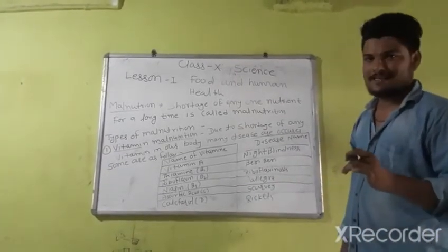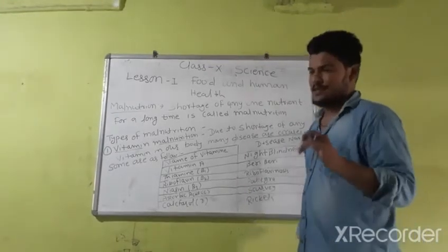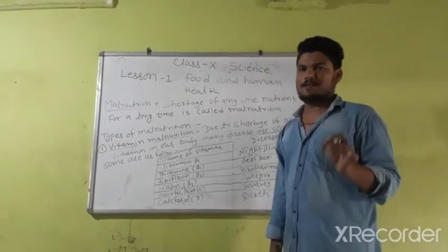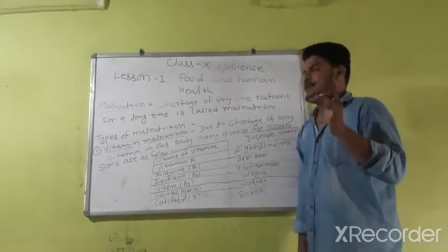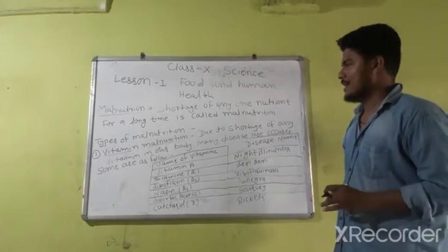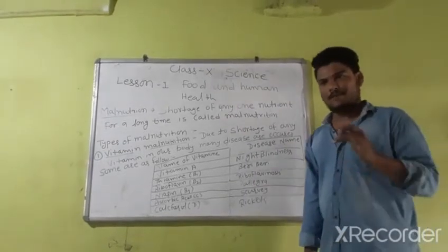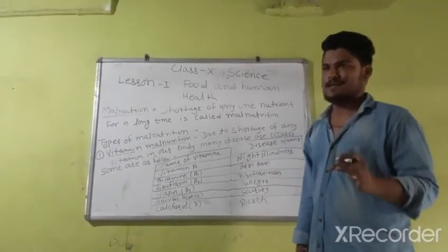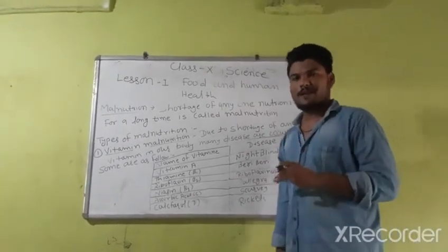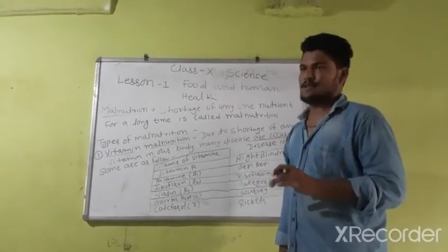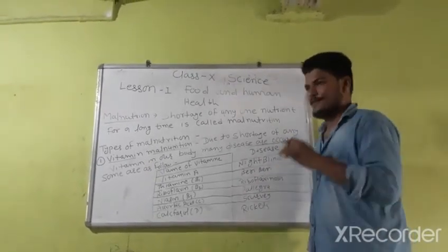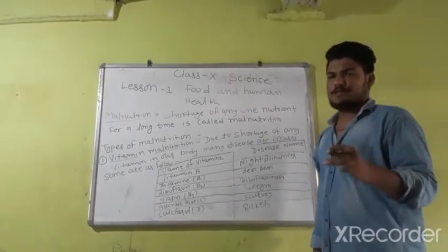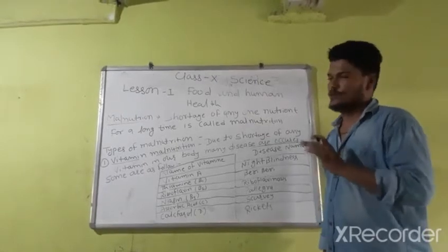Before starting the lesson, in previous classes you studied about nutrients, and you all know what a nutrient is. Guys, nutrients are those substances which are present in food. There are many types of nutrients like carbohydrate, protein, vitamin, fat, etc. In this topic, we study how nutrients and malnutrition work in the human body.